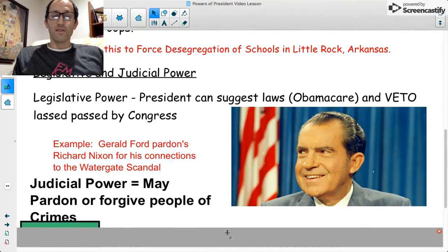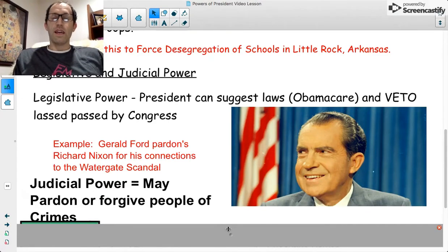The president also has judicial power, and a great example here is that the president can check the powers of the judicial branch, which interprets the laws. The judicial power may be something like a pardon, a reprieve, or a commutation. In either of those cases, the president has the power to reduce, move, or delay, or even completely forgive somebody's punishment.